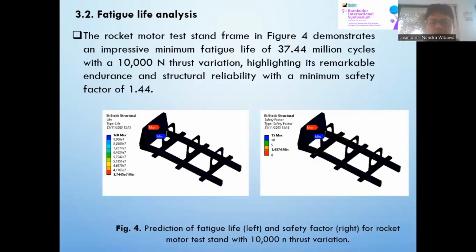Fatigue life analysis. The rocket motor test stand frame in Figure 4 demonstrates an impressive minimum fatigue life of 37.44 million cycles with a 10,000 Newton thrust variation, highlighting its remarkable endurance and structural reliability with a minimum safety factor of 1.44.